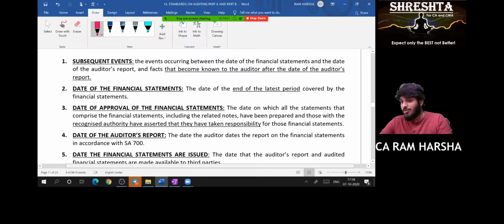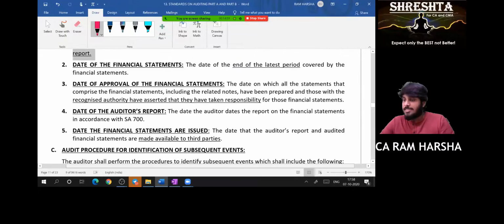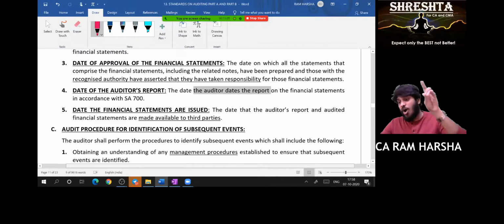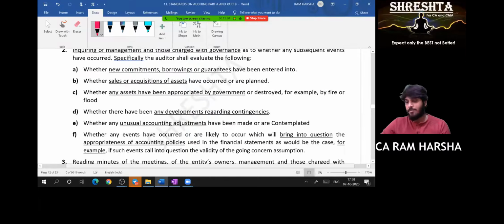What is a subsequent event occurring between the date of financials, 31st March, and the date of the audit report, and the facts that came to the knowledge after the date of the auditor's report? What is the date of the financial statements? End of the latest period. What is the date of approval? Recognized authority has accepted. Getting it? What is the date of the audit report? The date which is mentioned by the auditor on the auditor's report. Date on which financials are issued: the date that the auditor's report and financial statements are made available to third parties, meaning shareholders, public, everybody. Getting it?